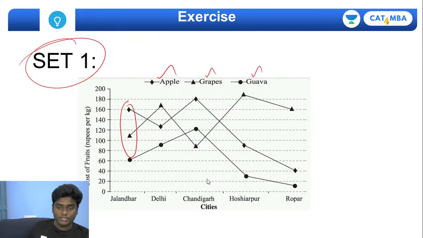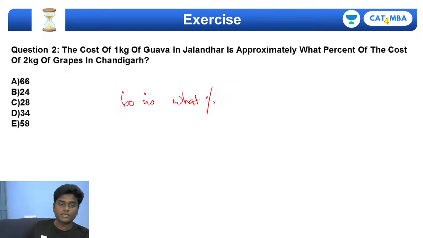Grapes in Chandigarh is how much? Chandigarh, if you see the grapes, it is 90, right? 90 rupees per kg. So 2 kgs means it's going to be 180. That's it. So what percent of 180? That's it. So this happens to be your question. And what will be the exact right answer? 60 is what percent of 180? So 60 by 180 into 100, if you do, it will exactly go thrice.